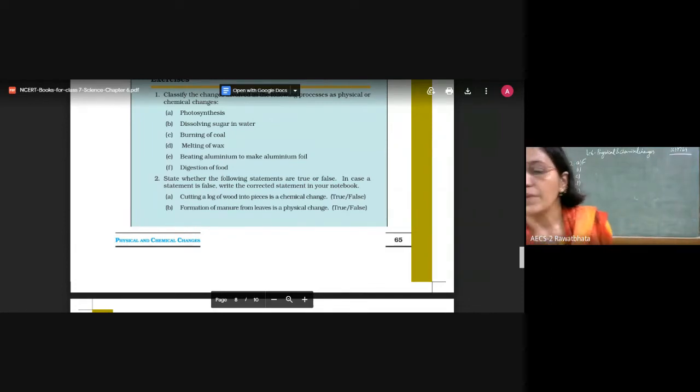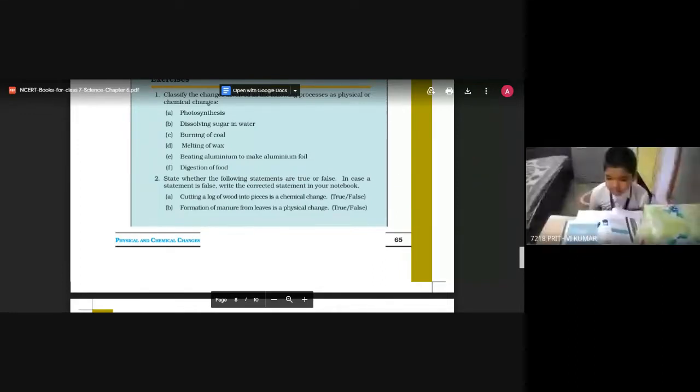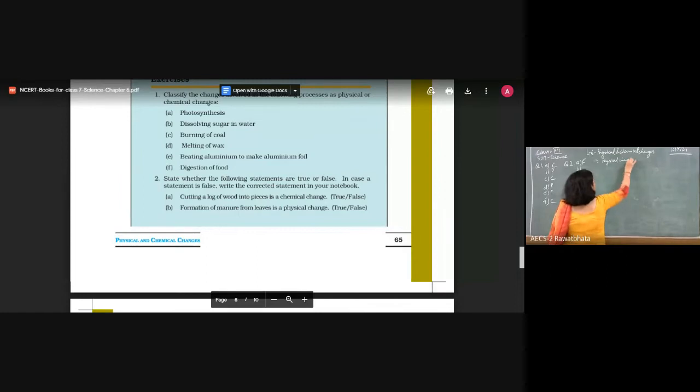So here, cutting was false, and the correct statement is that it is a physical change.